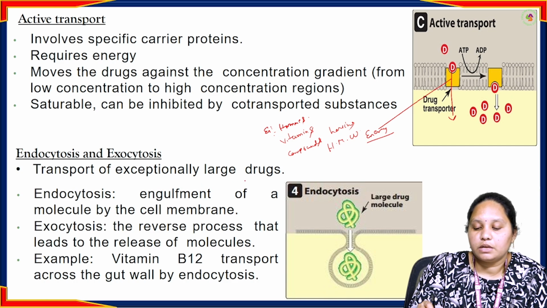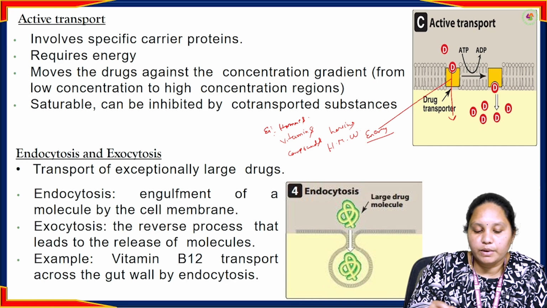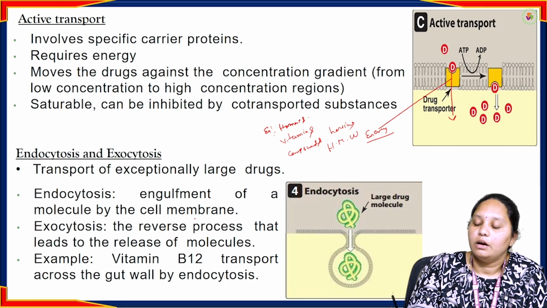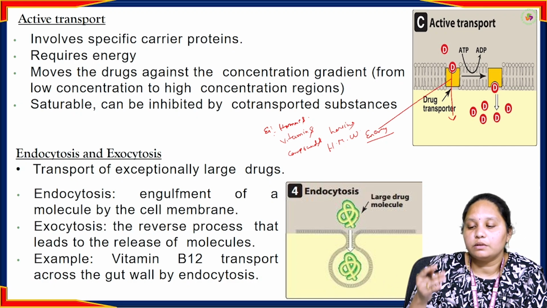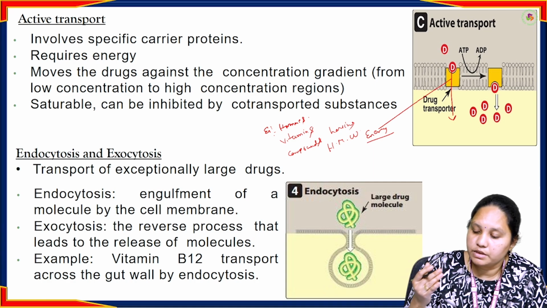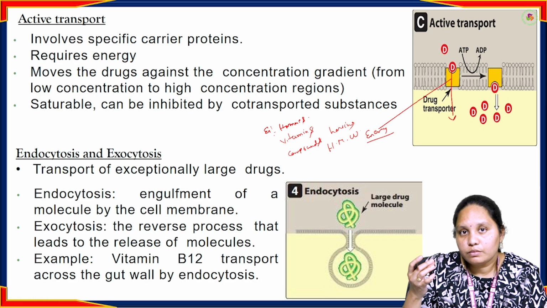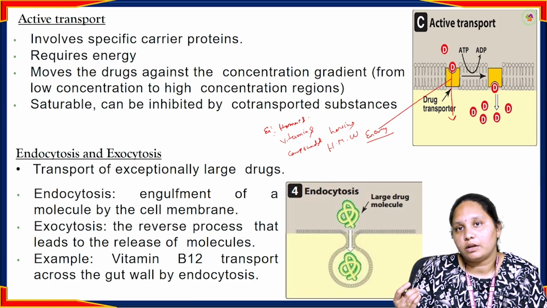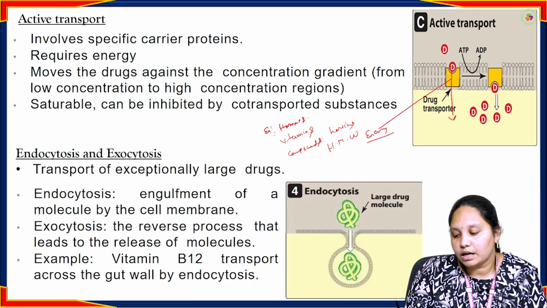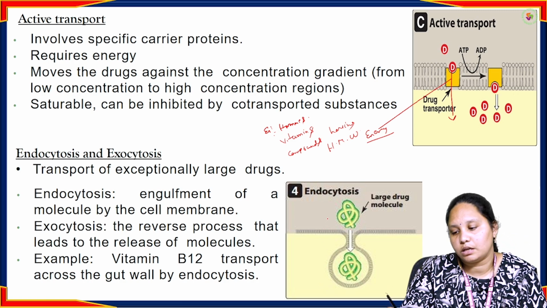This is the transport of exceptionally large drugs, and endocytosis means engulfment of a molecule by the cell membrane. We cannot cut the hormones into small pieces, and we cannot cut the vitamins into small pieces. They themselves need to be sent inside the cell, and whatever hormone is synthesized inside the cell has to come outside to move to other body parts.